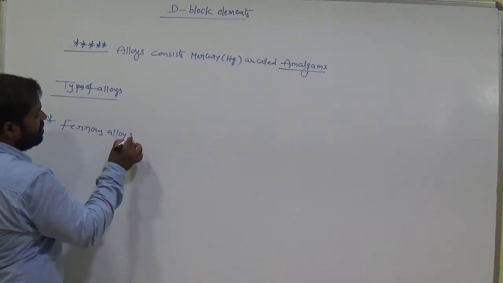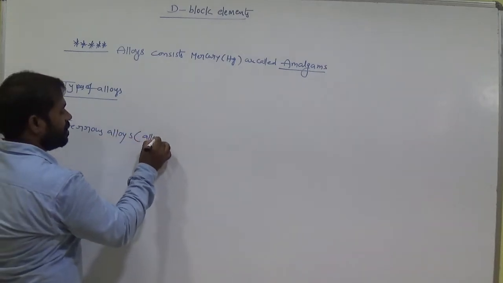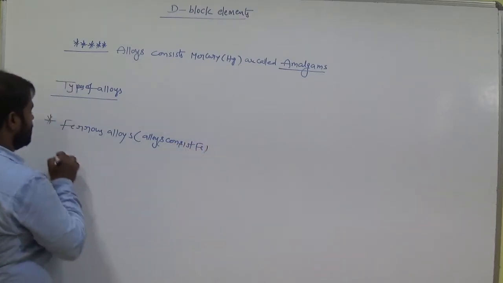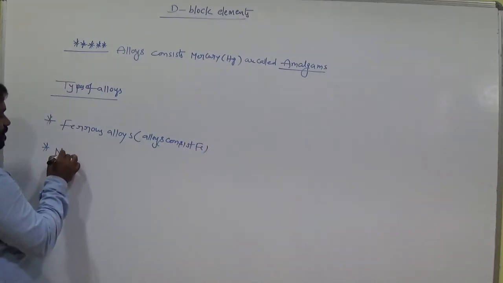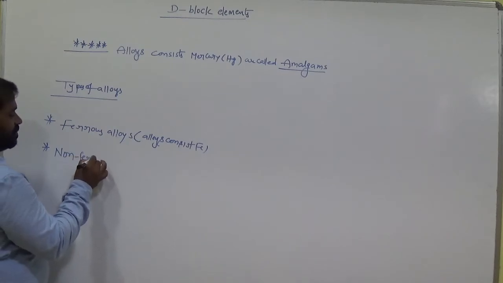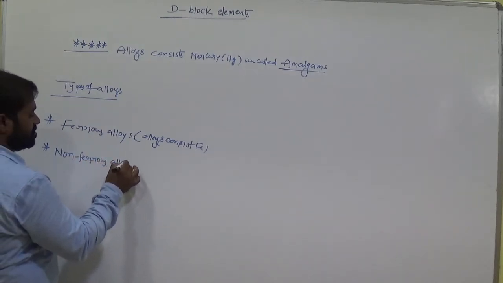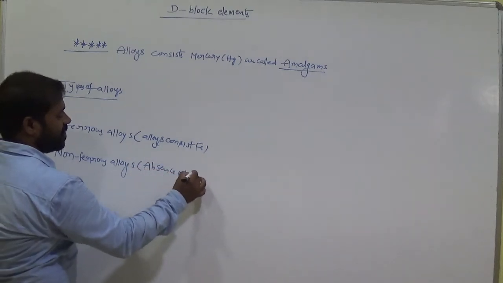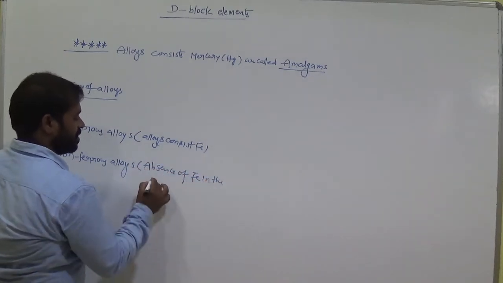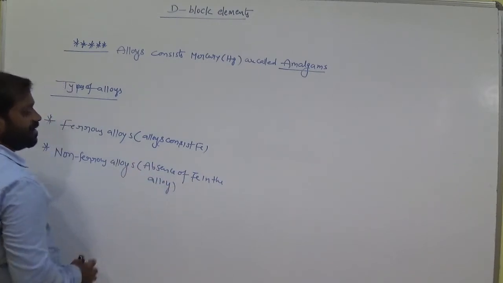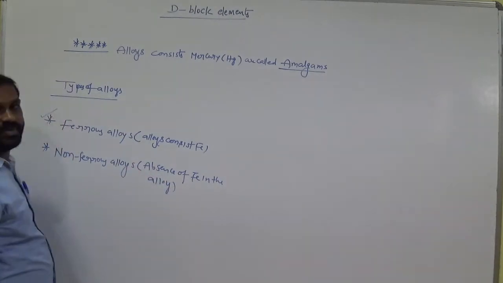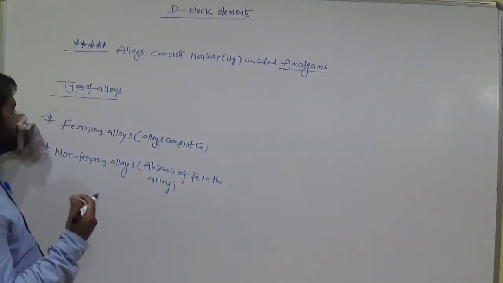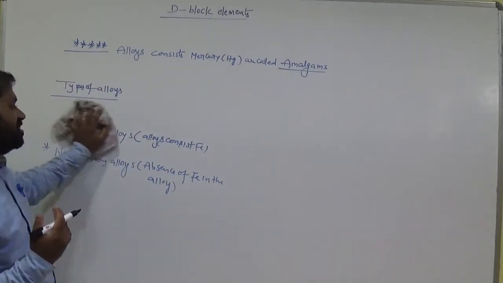Ferrous alloys, that means alloys consisting of iron, and second one is non-ferrous alloys, that means absence of iron in the alloy. Clear? Today we will discuss this one, ferrous alloys. That means the alloy must consist of iron.